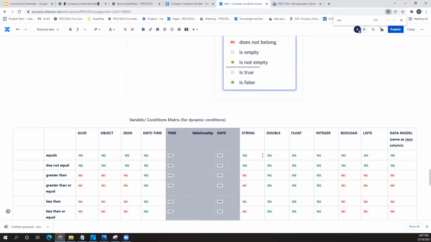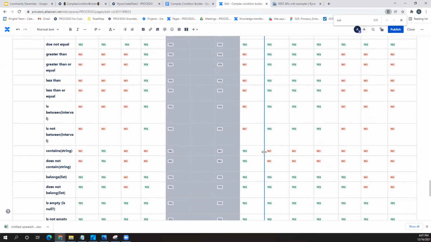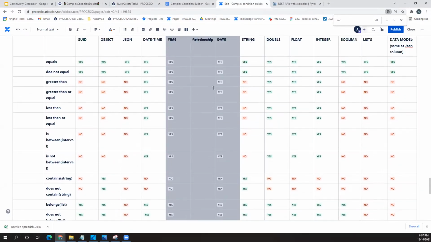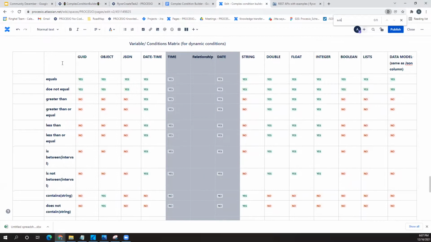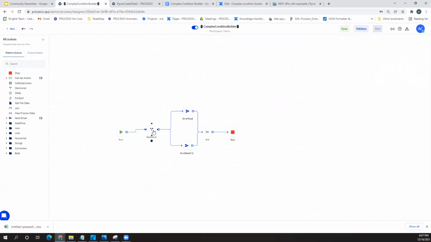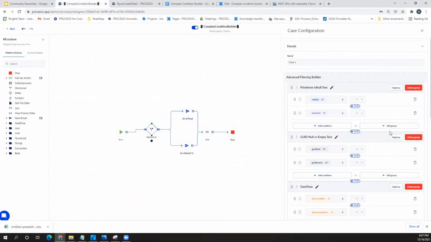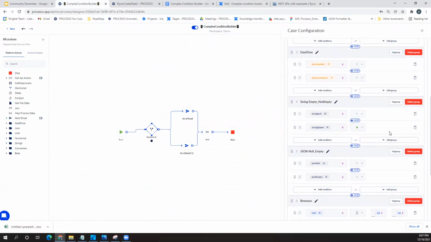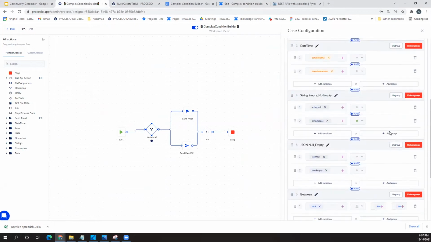All this you will be able to find documented in our knowledge base articles, and also what each type of condition supports, each data type that conditions support. So all this is something that you will be able to check out in the documentation.